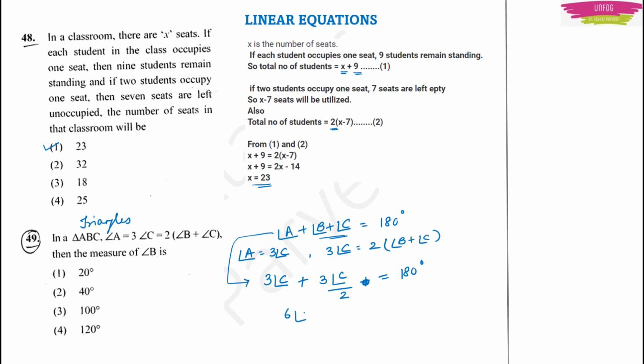Now 6 times angle C plus 3 times angle C will be equal to 2 times 180 degree if I take the LCM. Now 9 times angle C will be equal to 2 into 180 degree, or 9 ones are 9, 9 twos are 18. So angle C will be equal to 40 degree. So option 2 will be the right answer.